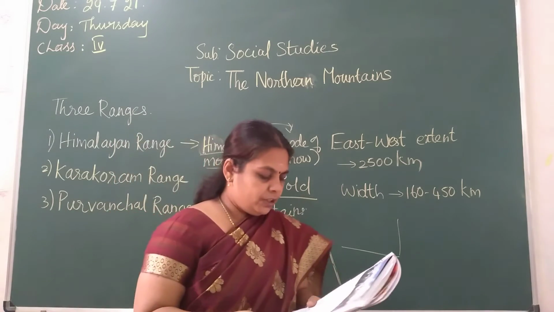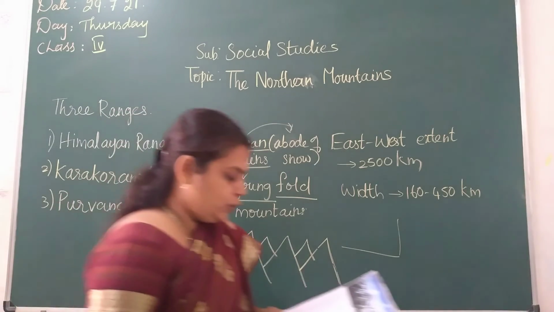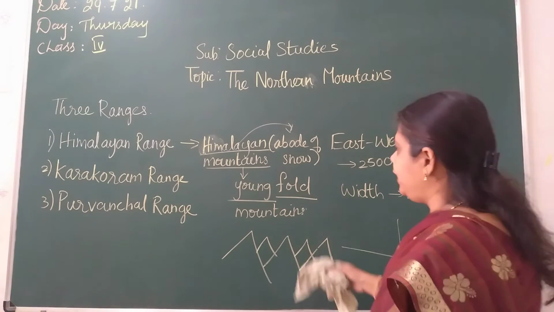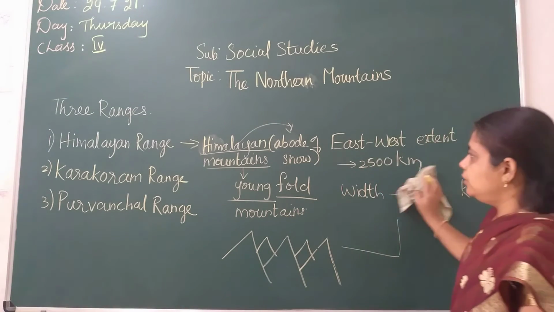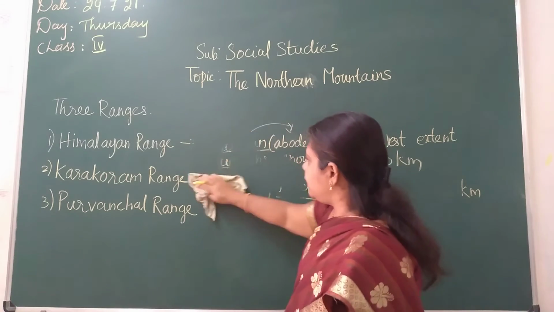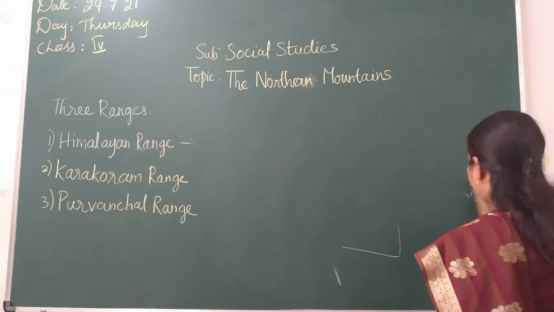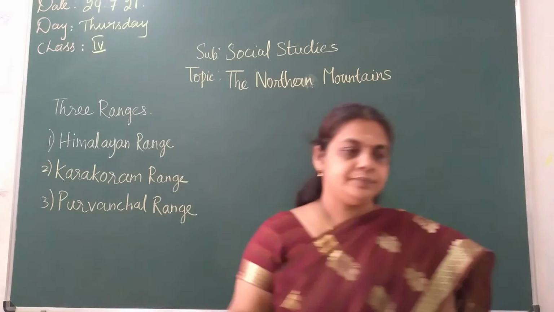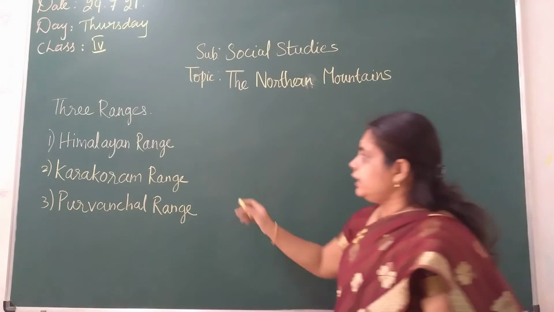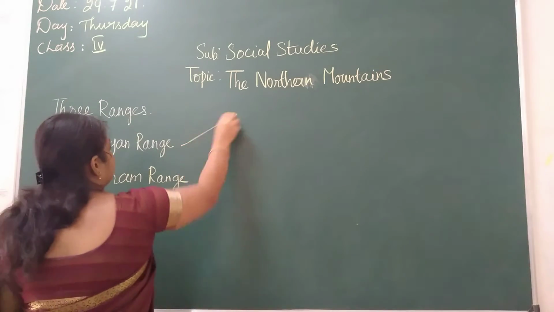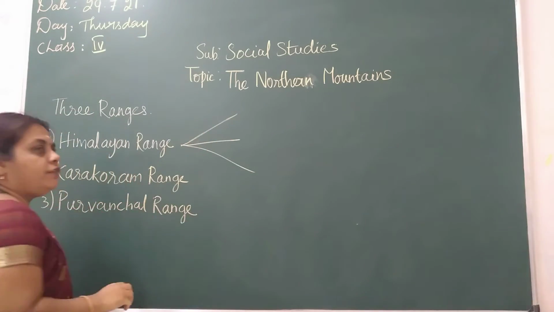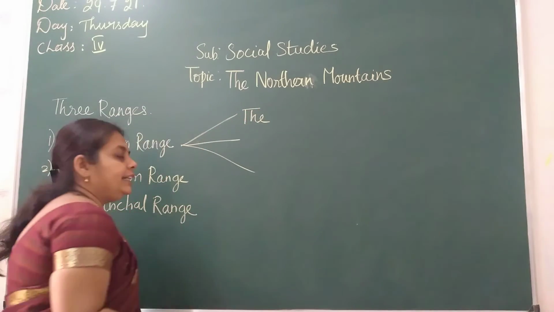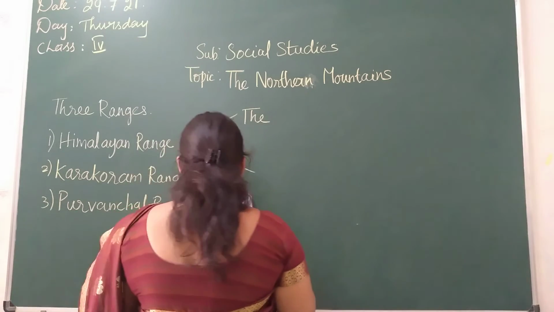Next, I am going to tell you about the Himalayan ranges. The Himalayan mountains themselves are divided into 3, children. So the first one is the Himadri, or the Greater Himalayas.